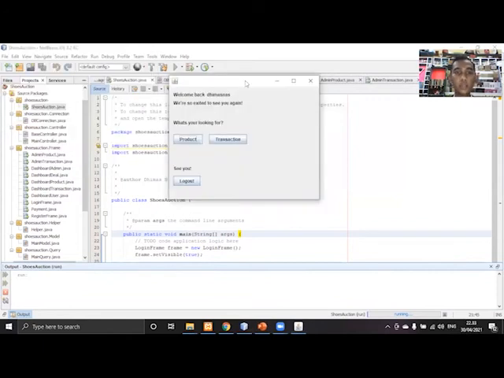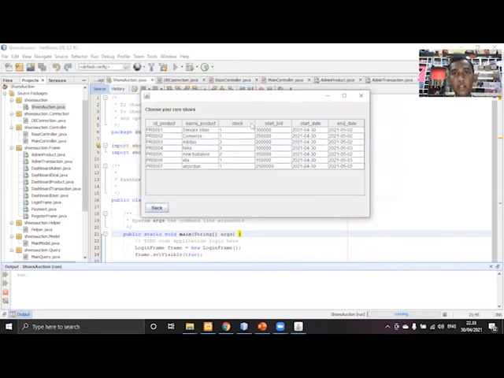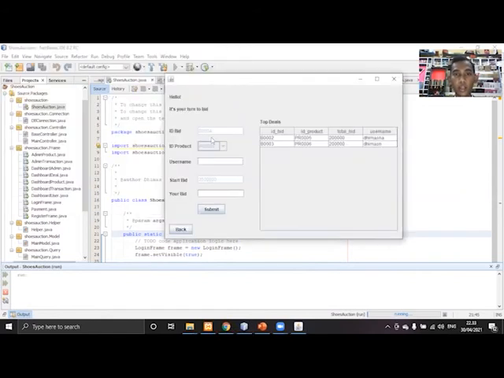This will show you the product button and transaction button. The product button is used to see what products are currently at auction. If you want to participate in the auction, you can double click on the product that you want. And you have to fill in the username and amount of money, and click submit.